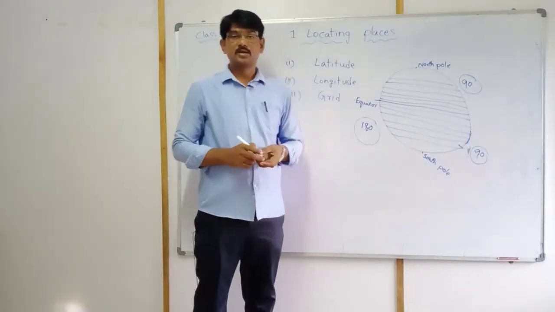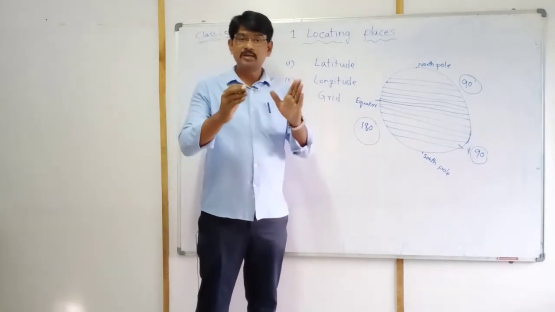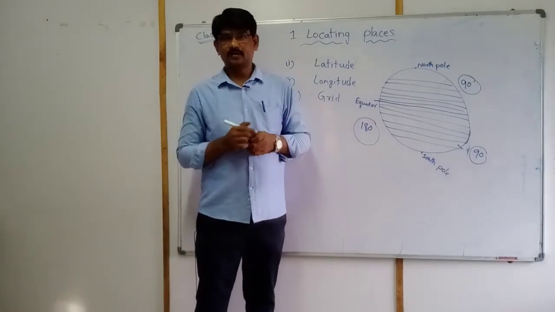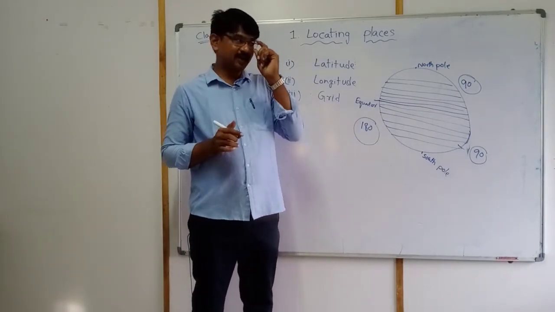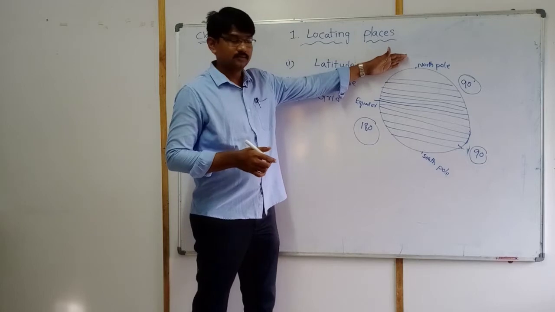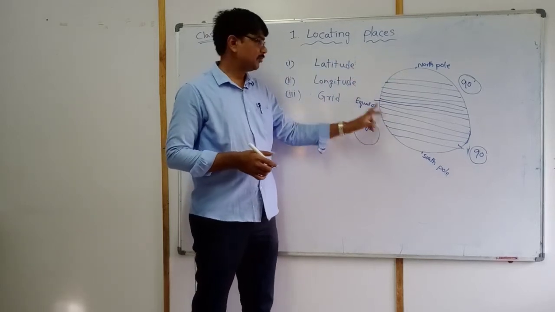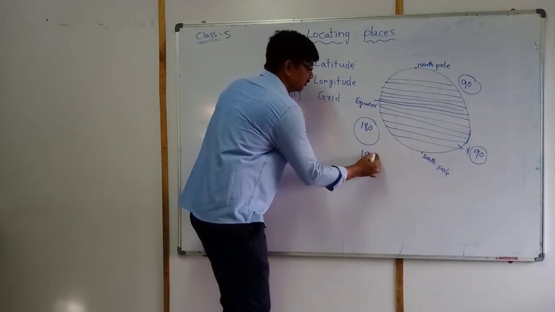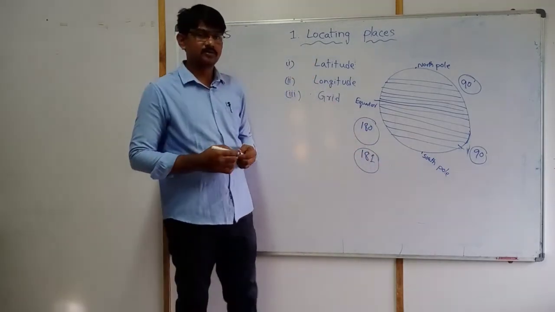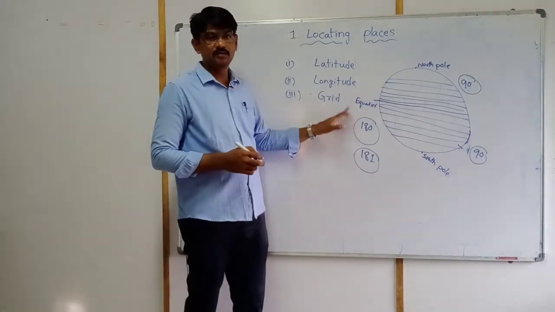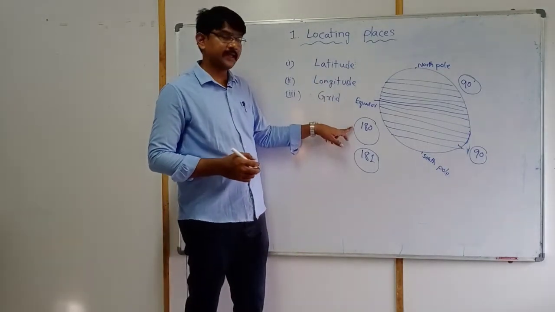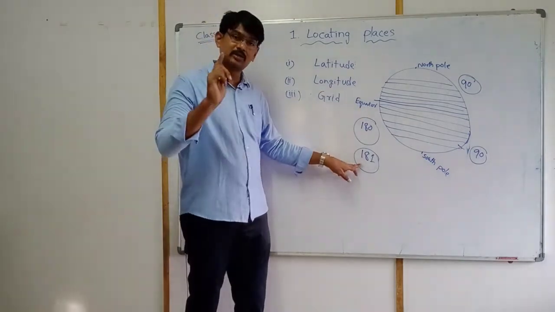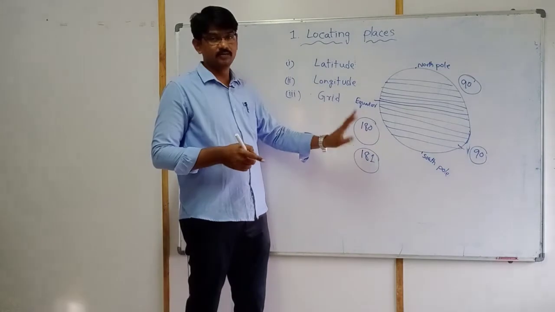180 latitudes. If somebody asks you how many latitudes are there including the equator, then here 90 and here 90, 180 plus the equator, so a total of 181 latitudes. You should understand the question carefully. Why? If it is excluding the equator, 180. If it is including the equator, 181.